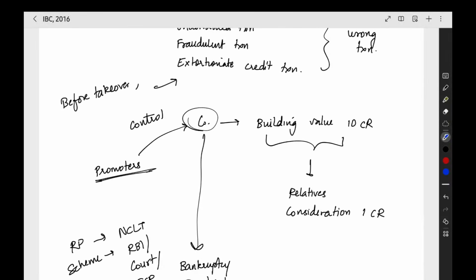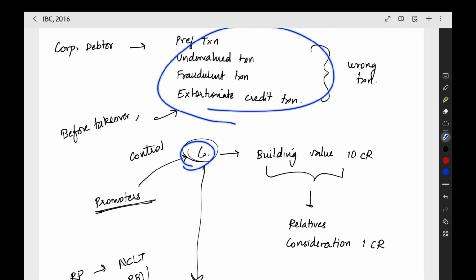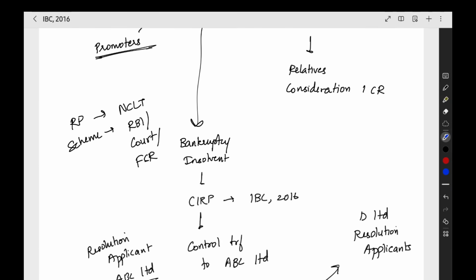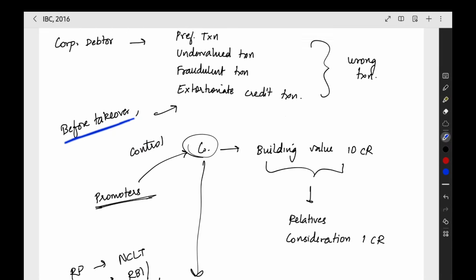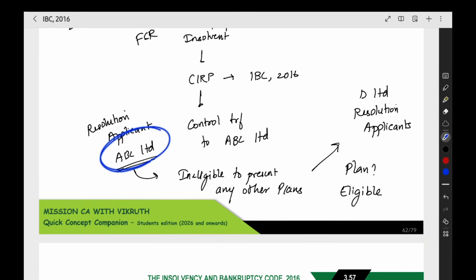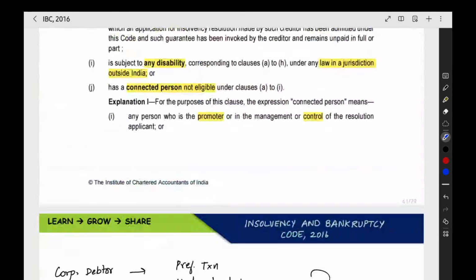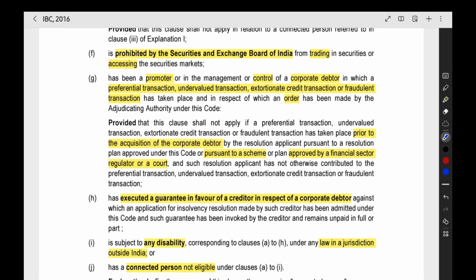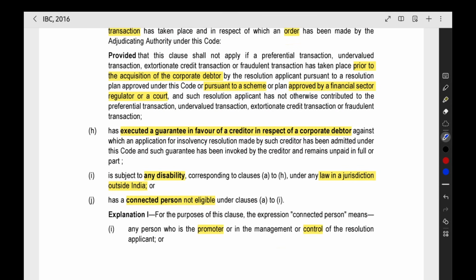That is what they are saying. So normally when you are in control of a corporate debtor where wrong transaction has happened, you are not eligible. But you have taken over the corporate debtor based on a plan or scheme approved by these authorities. Then before takeover, such wrong transaction has happened, and you did not do such wrong transaction. You are not even related to those wrong transactions. Then you are not disqualified. You are eligible. That is what they are saying. I hope you understood this. We need not go even more deep into this because this itself is a little bit deep only. I'm explaining it so that you will understand this point. This is the last complex point we are having in this chapter. Now we can see the remaining points.